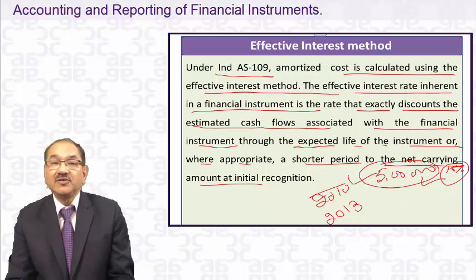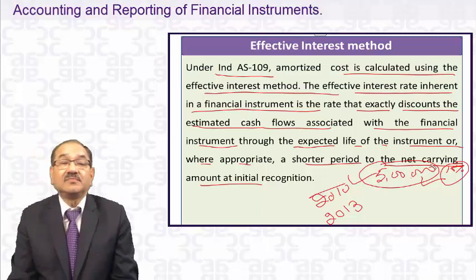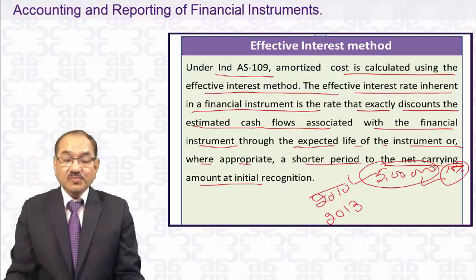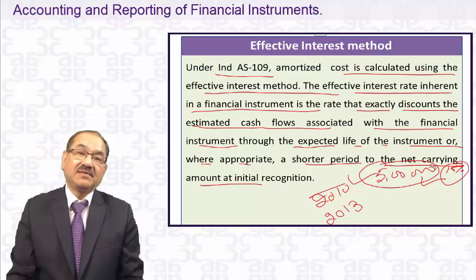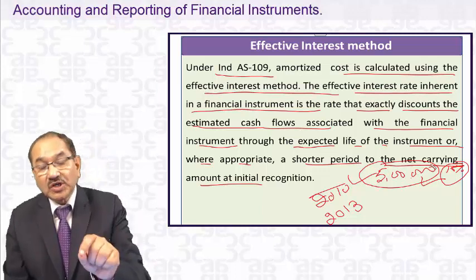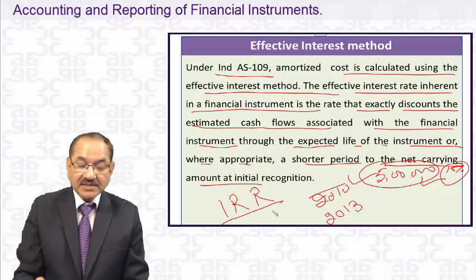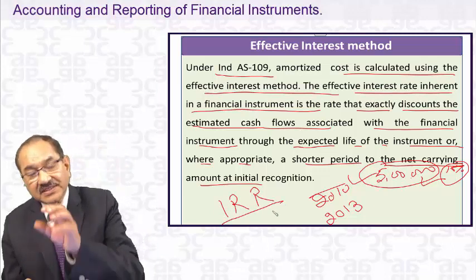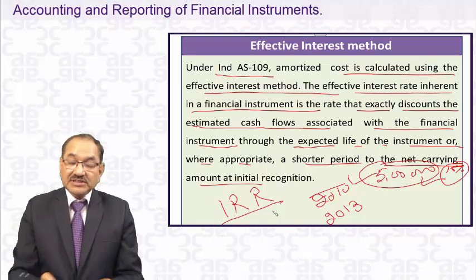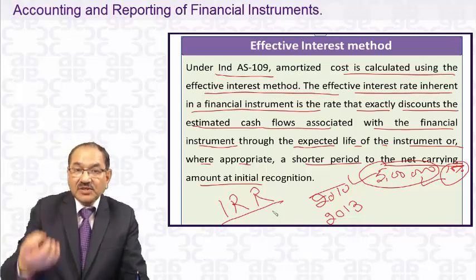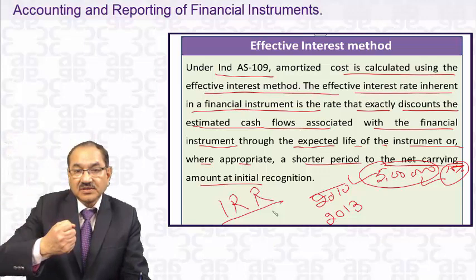If you recall, in your strategic financial management paper, you must have done this in capital budgeting, and that is called IRR, internal rate of return, and this is exactly the effective interest rate, which exactly discounts the future cash inflows.